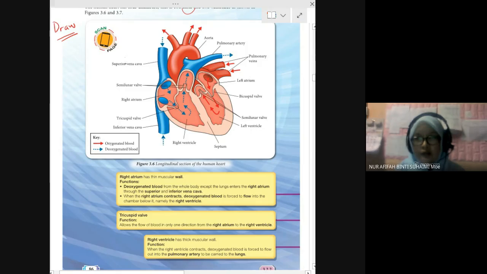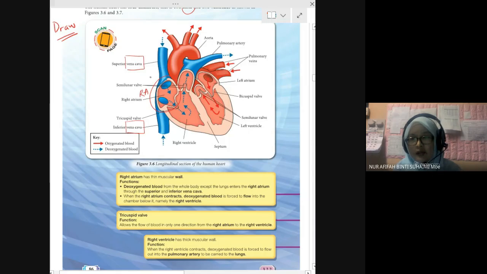The main one, vena cava, is connected to the right atrium, the upper part. Okay, we also have pulmonary vein, also at the right atrium.